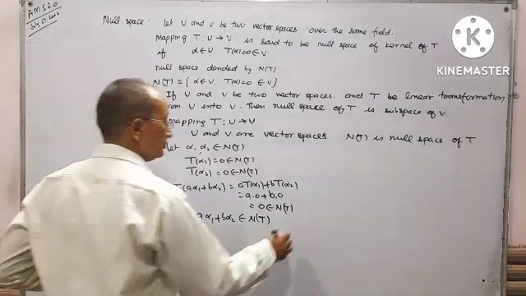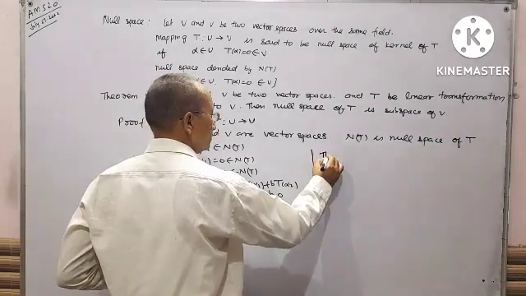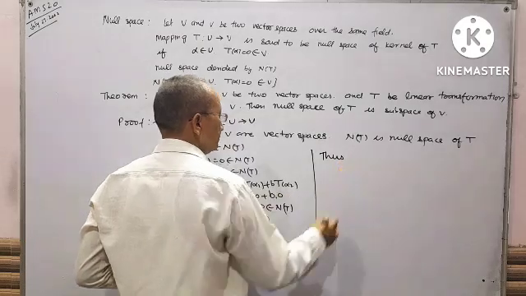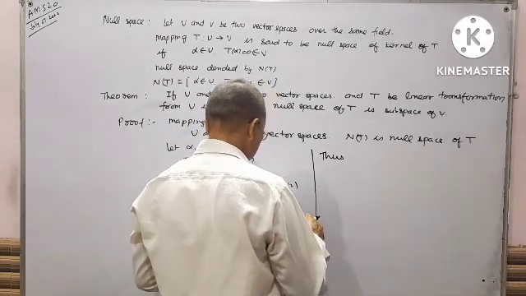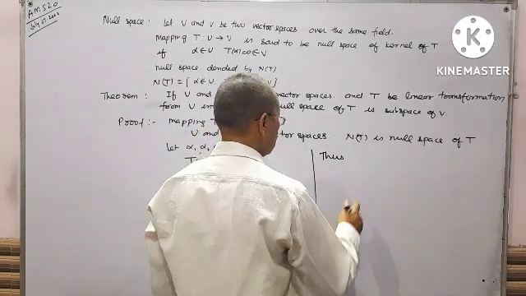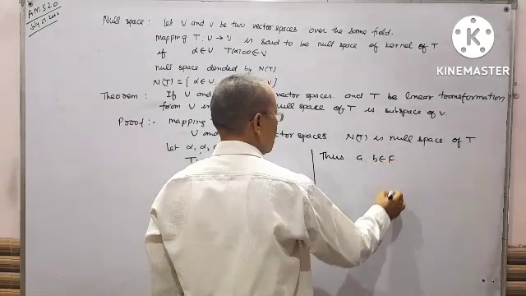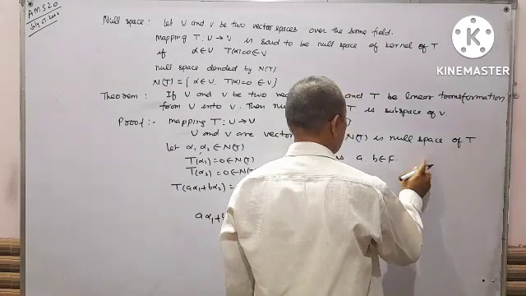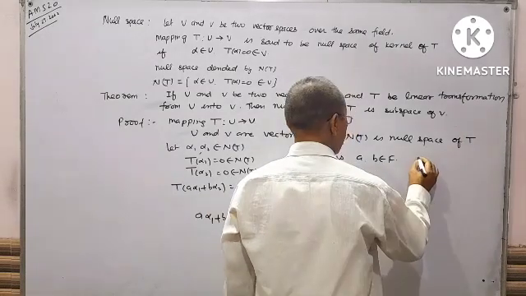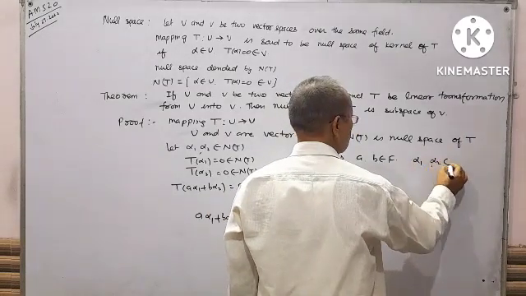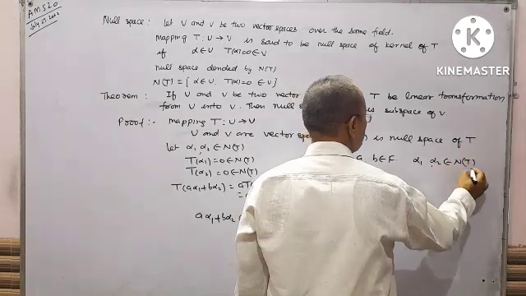Thus A, B belongs to F and alpha 1, alpha 2 belongs to NT.